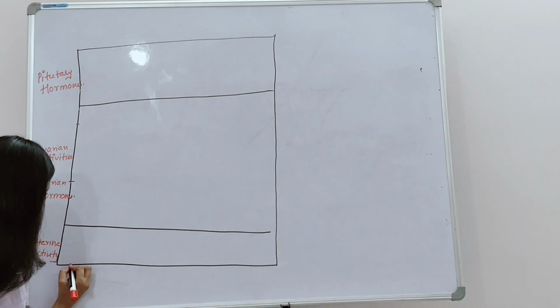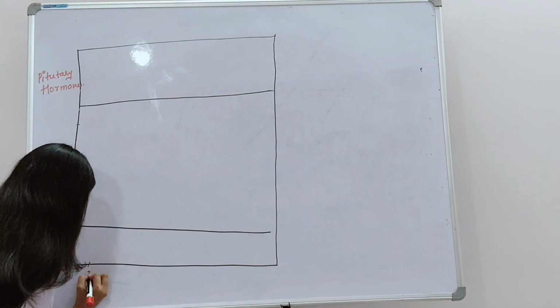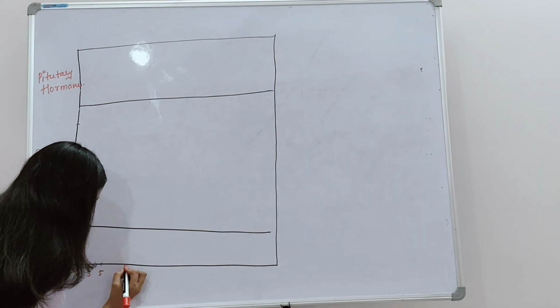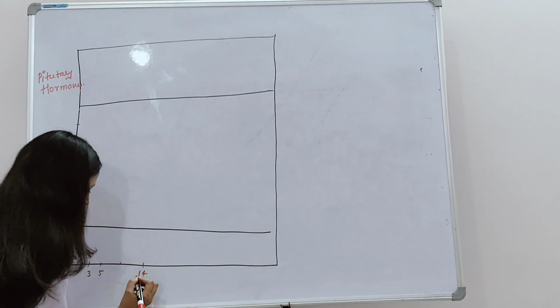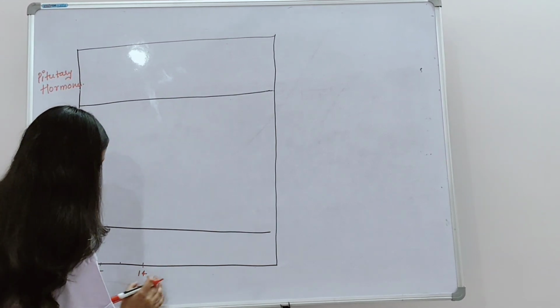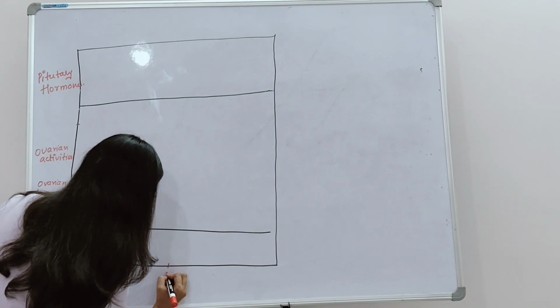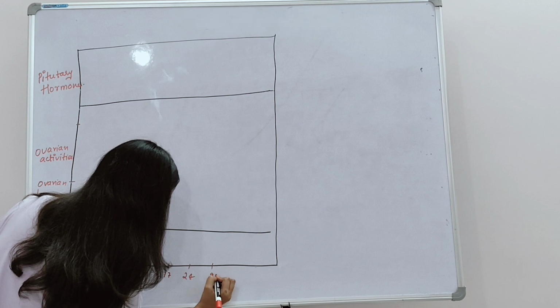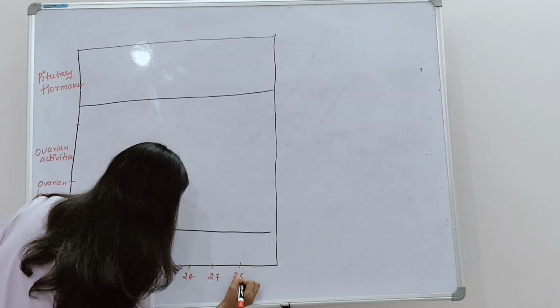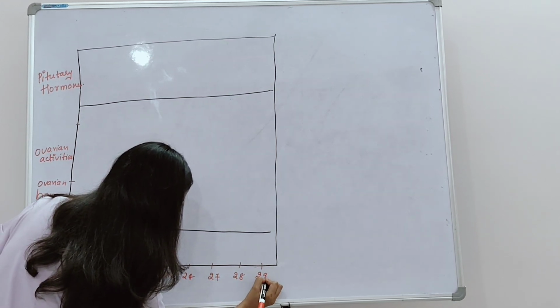Okay. Here are the days mentioned: 1, 3, 5, 9, and so on. So let me write it down halfway so that I can save my space. 29.